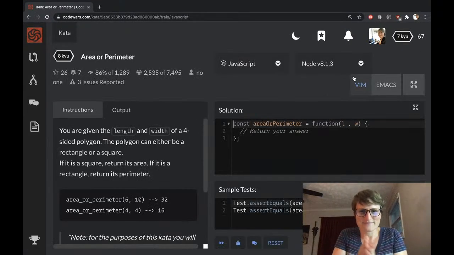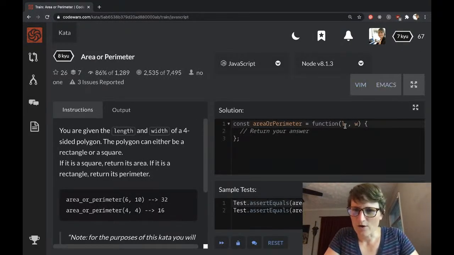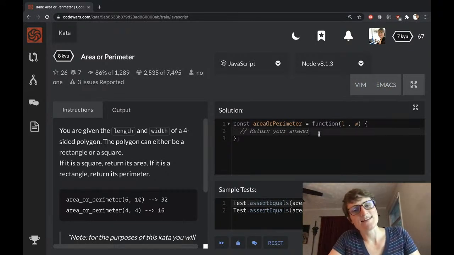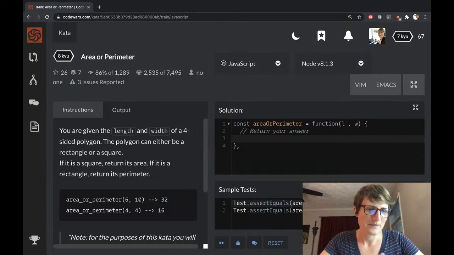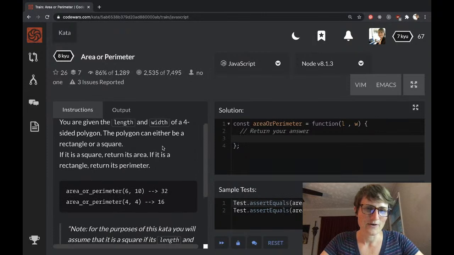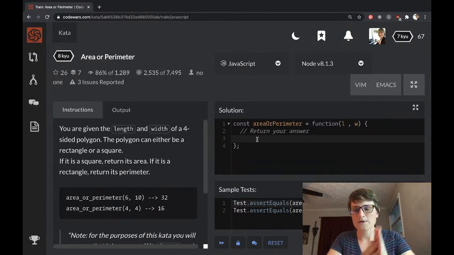Train. Oh, L and W. That makes sense instead of X and Y. Okay, L and W, length and width. So what was I saying? So I'm going to check if they're equal. And if they are, I'm going to do one thing. And if they're not, I'm going to do another thing. So that's a basic if-else situation.